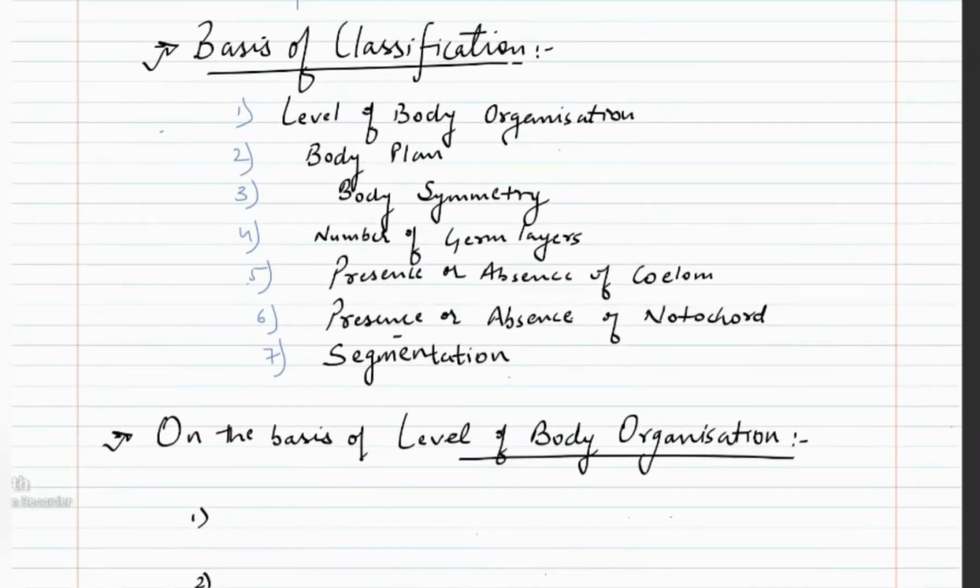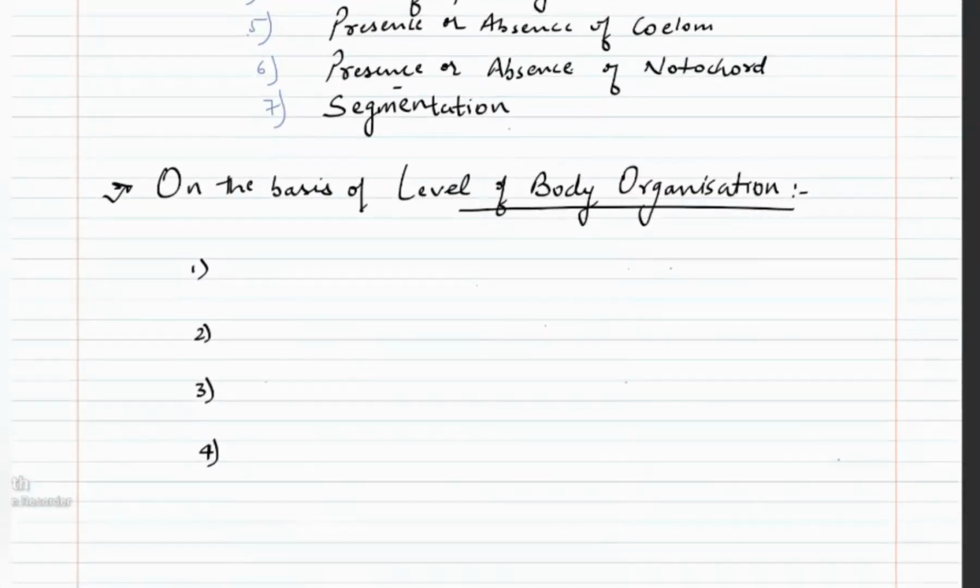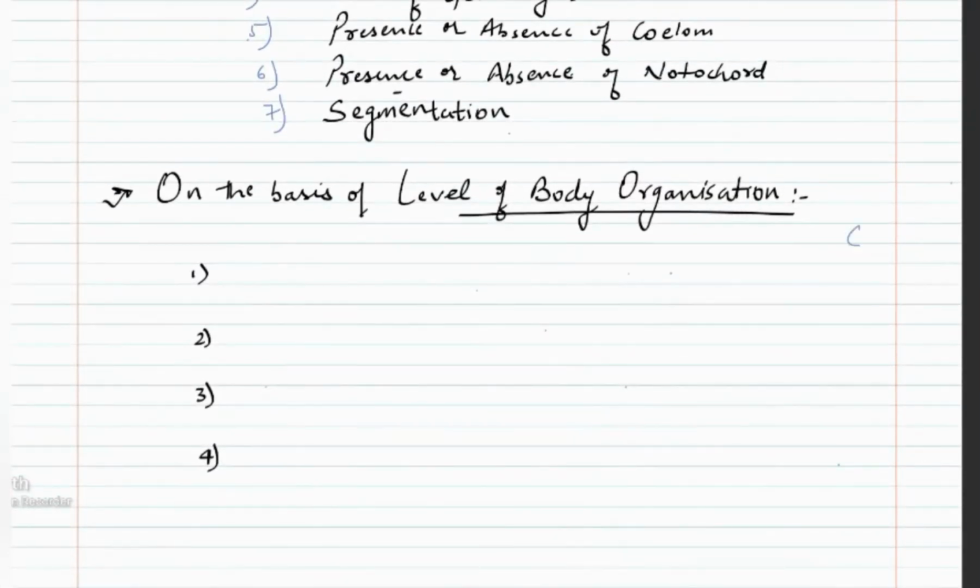What we use nowadays is the basis of the level of body organization, body plan, body symmetry, number of germ layers, presence or absence of coelom, presence or absence of notochord, and segmentation. Starting with level of body organization, the hierarchy in biology works as cells make up tissues, tissues combine to form organs, and organs make up organ systems. So this hierarchy is what we have used as a basis of classification.